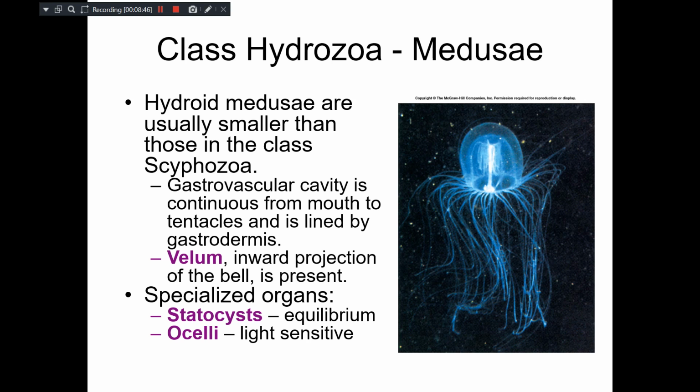Even these medusae have some specialized organs like statocysts. Statocysts are very important for any aquatic organism because they help in maintaining equilibrium while swimming. Because all of you know the medusoid is a free-swimming stage, and in order to maintain the balance, they have this statocyst. Then at the base of these tentacles, you can also see ocelli. Ocelli are minute sensory cells which are sensitive to light. So this medusa can detect the presence and absence of light because of these light sensitive ocelli.